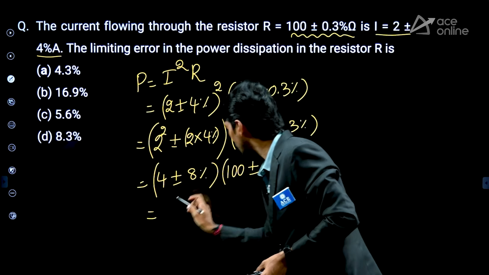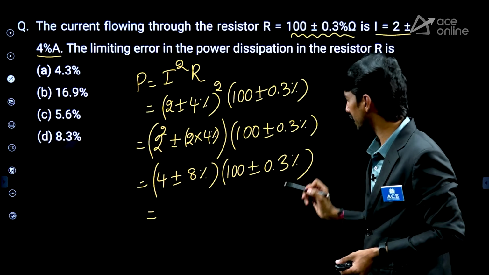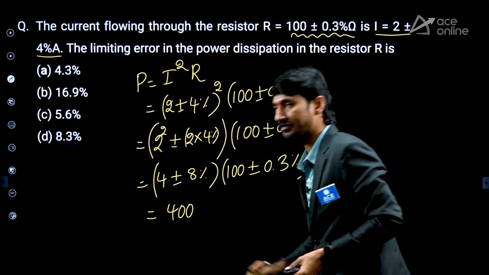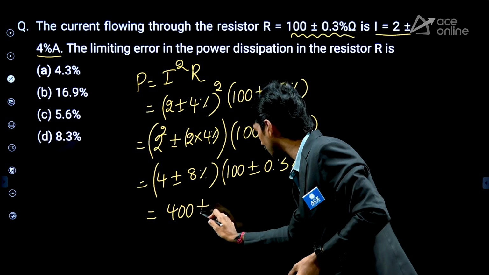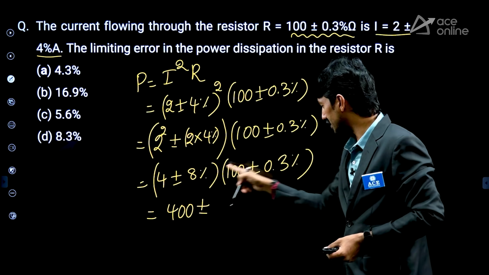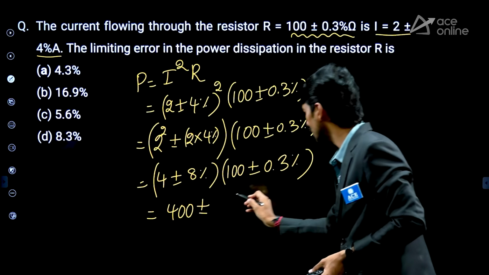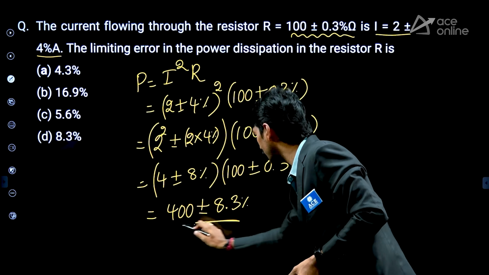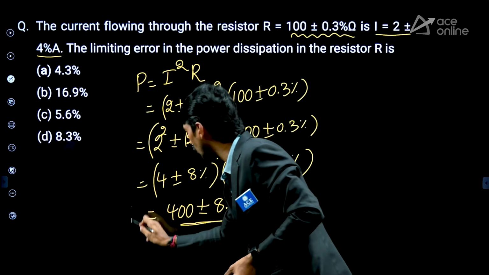Simply multiplication is there, and of course, error should always be added. So therefore, the answer is 8.3%. This is the power total value.